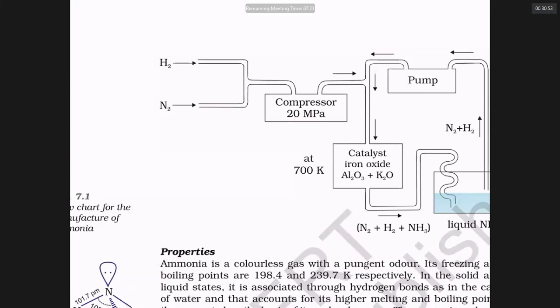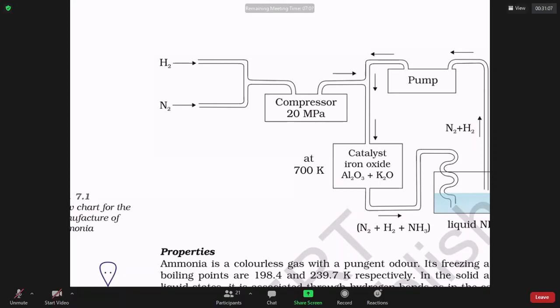You know, mega means what? 10 to the power 3 is called kilo. 10 to the power 6 is called mega. 10 to the power 9 is called giga. You know that? Megastar. Who is megastar? Stupid fellows, you don't have general knowledge.